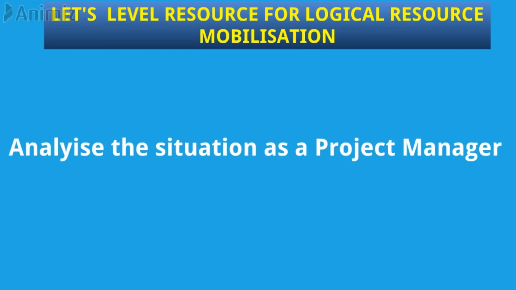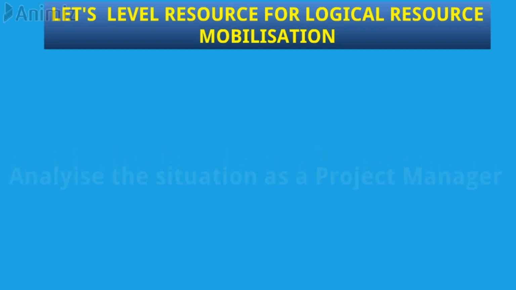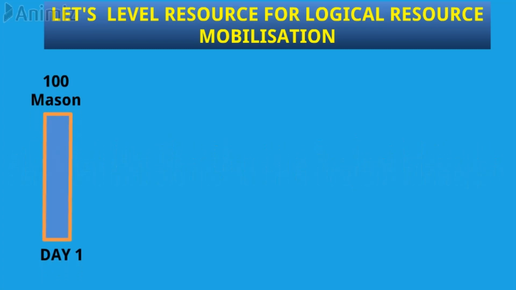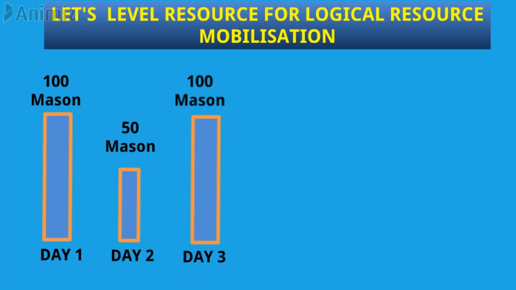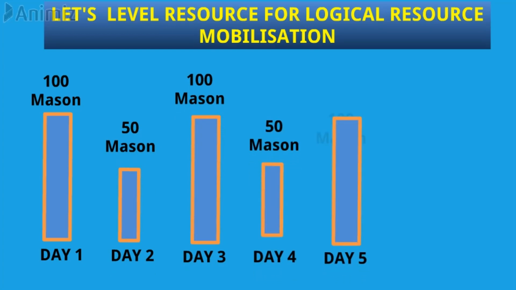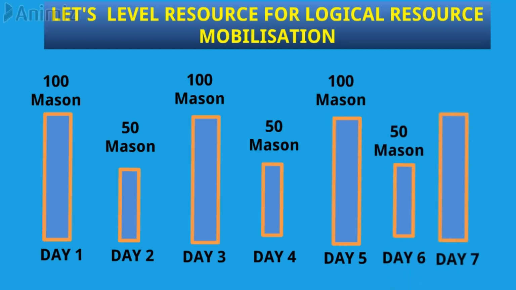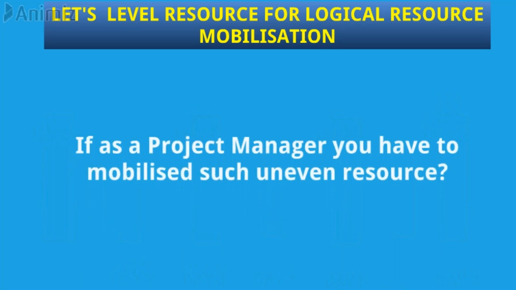Now, suppose you as a project manager need to analyze this situation. You have to mobilize 100 Mason on day 1, on day 2 50 Mason, again on day 3 100 Mason, and so on, based on the schedule that you have prepared. Will it be logically possible for you to mobilize 100 Mason and then demobilize 50 Mason, then again mobilize 50 Mason? It will not be practically possible, and hence the plan will fail.